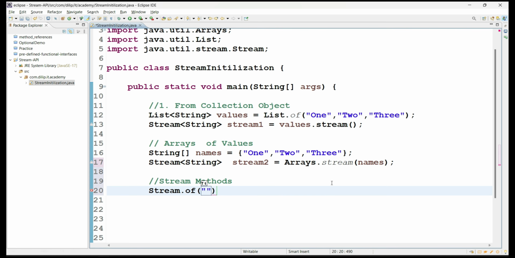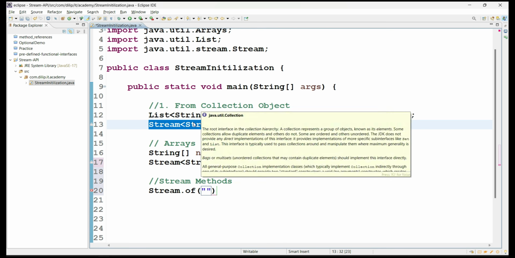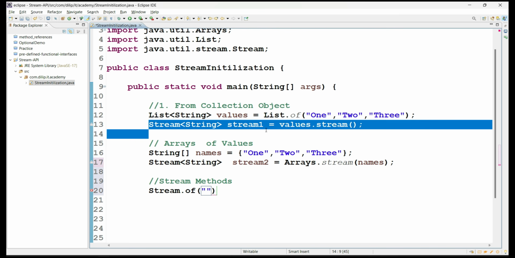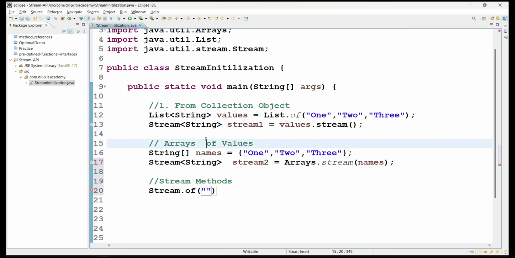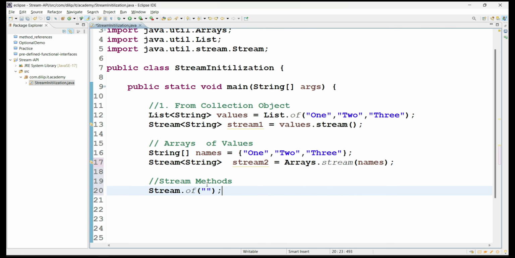For the time being I'm dealing with the String data type, but we can pass any data type values, so we can initialize stream objects with any data type, not only String. I will take a user-defined class and discuss the remaining examples with it, for stream initialization and stream operations.